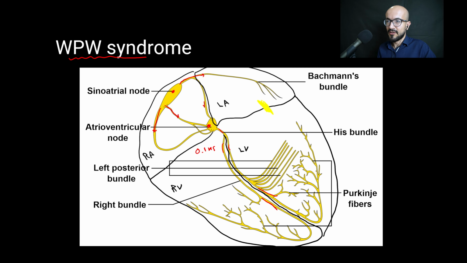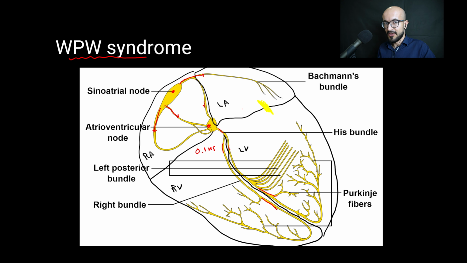Now if the AV node doesn't slow down the impulse, this would lead to the atria and ventricles contracting at the same time and pushing the blood against each other, not allowing the blood to go out of the heart. And this is problematic. So the AV node slows down the impulse, allowing the atria to contract first and then the ventricles to contract after.